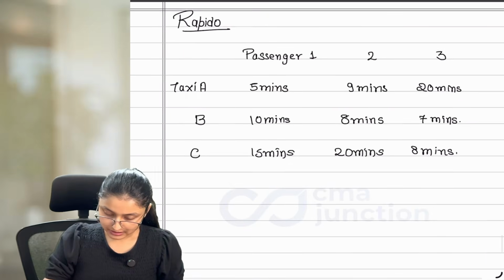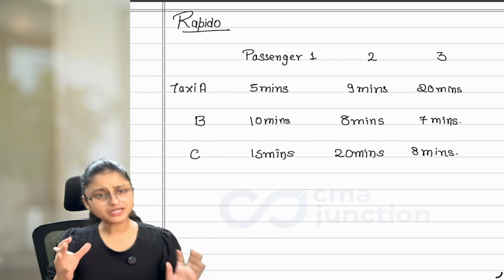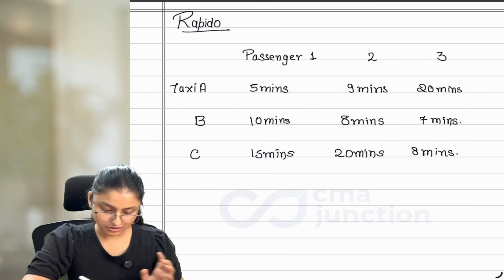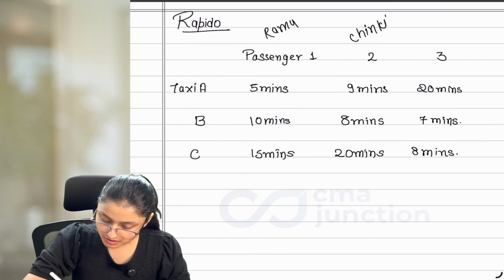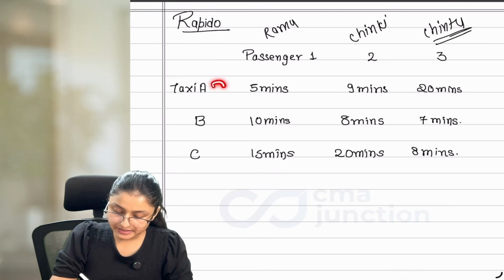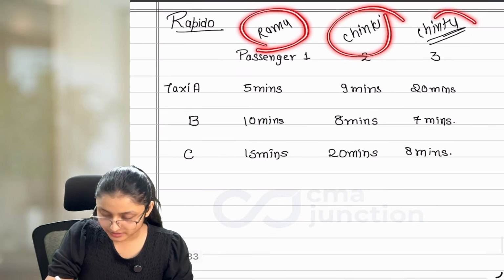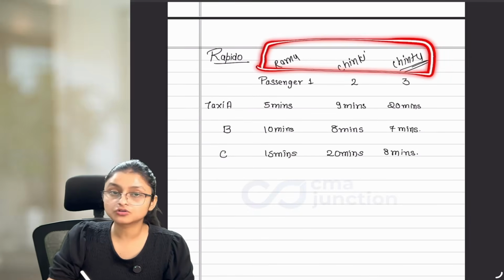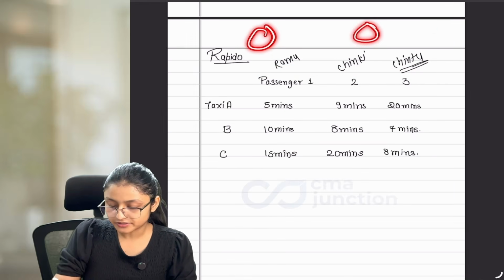Let's take the example of Rapido. Let's assume we are taking a very small example. Rapido has 3 passengers. First one is Ramu, second is Chinky, and third one is Chintu. And there are 3 taxis available. Now let me tell you one thing, all the passengers are from different places. They are not in the same place. They don't know each other. They all are in different places.